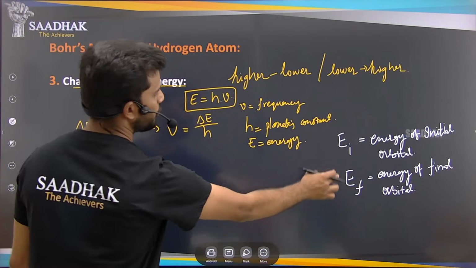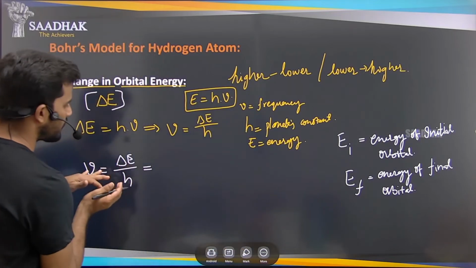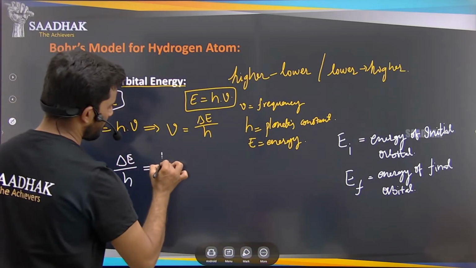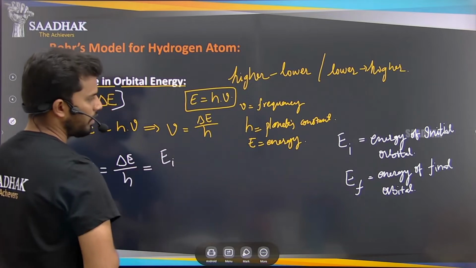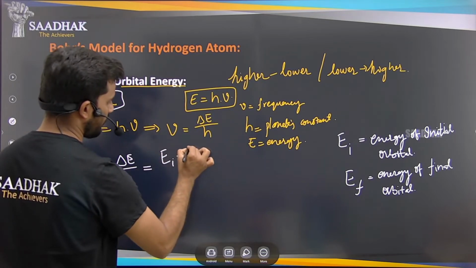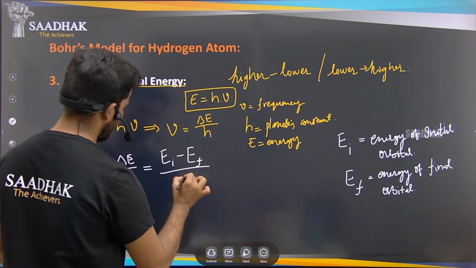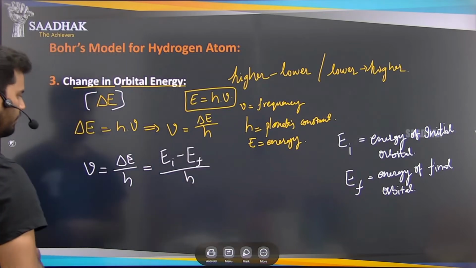So if you assume these two, then the change in energy is E I minus E F, divided by h, right?